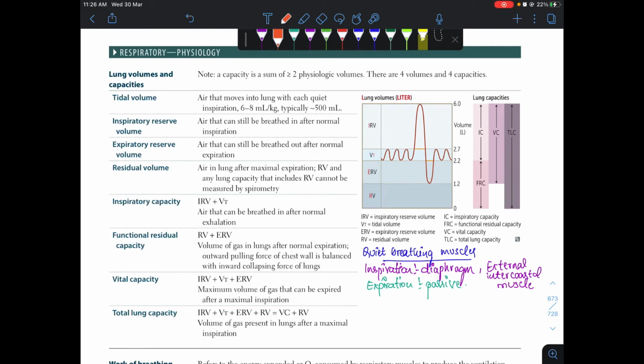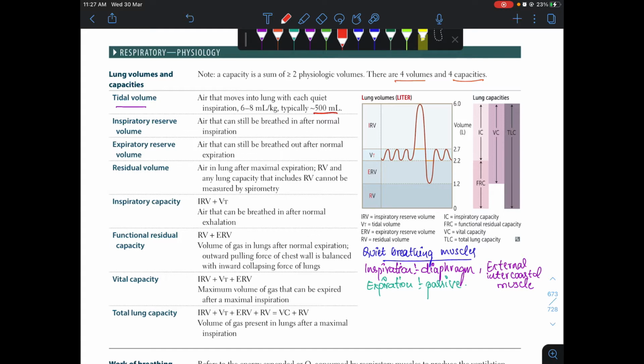Today let's study the lung volumes and capacities. Capacity is the measure of two or more physiological volumes, and we have 4 volumes and 4 capacities. First, let's see tidal volume. Tidal volume means the amount of air that we breathe in during quiet inspiration, and it also refers to expiration, that is the amount of air we breathe out during quiet expiration. It measures about 500 milliliters.